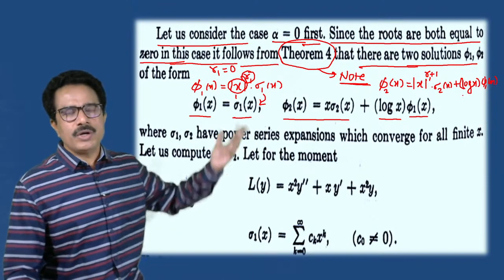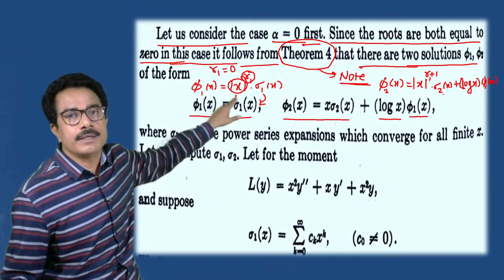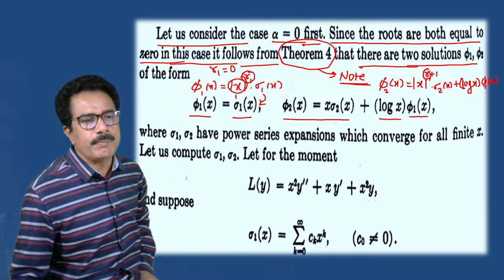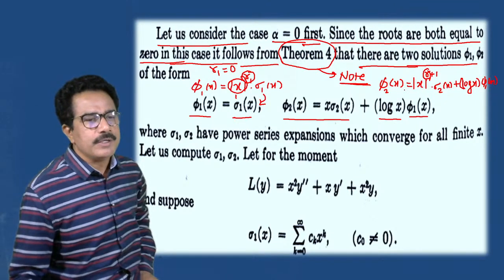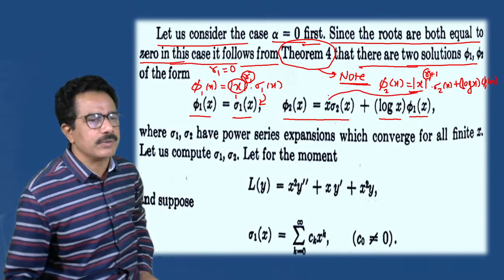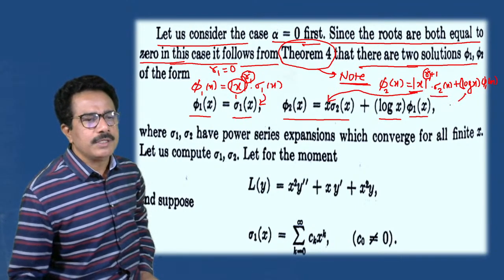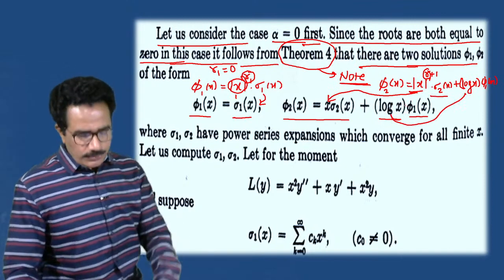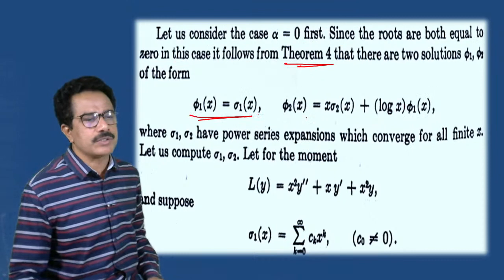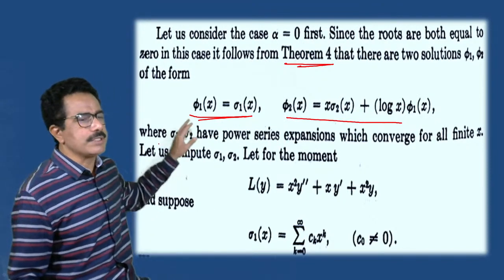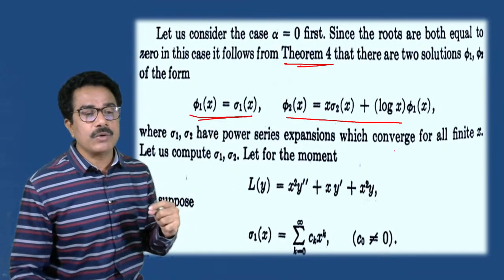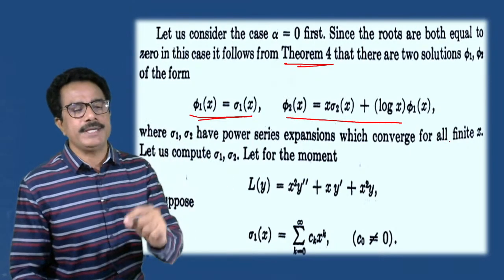According to theorem 4, or according to the note which you have given here, if we put R1 equals 0, the value of R1 plus 1 means 1. So we get this as 1 means x. X into sigma 2, this is as it is. So according to note 4, we can write phi 1 of x is equal to this, phi 2 of x is equal to this, where sigma 1 and sigma 2 are the power series expansions which converge for all finite x.